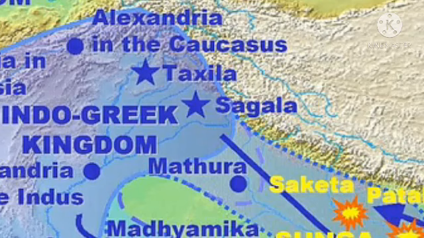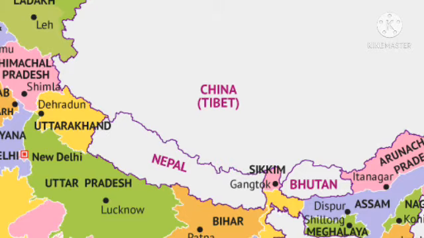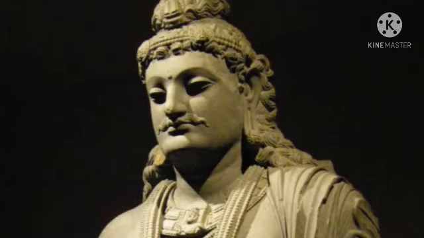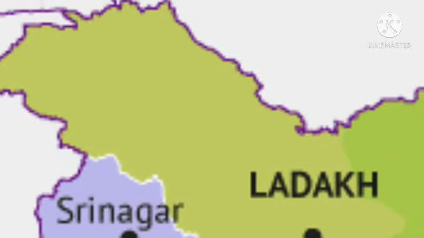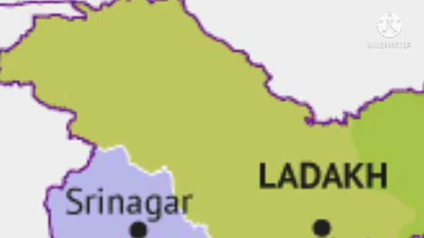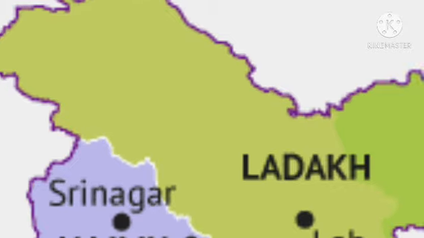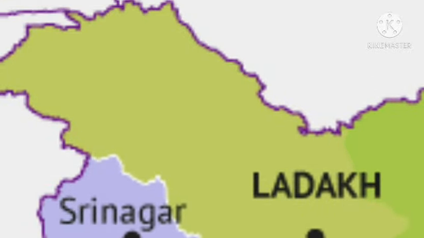He sent Buddhist missionaries to Tibet, China, and Central Asia to propagate the teachings of Buddha. He organized the Fourth Buddhist Council at Kundalavana near Srinagar. After the council met, Buddhism was split into Hinayana and Mahayana.